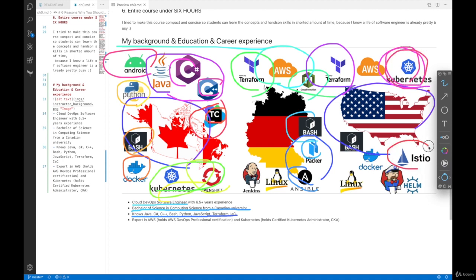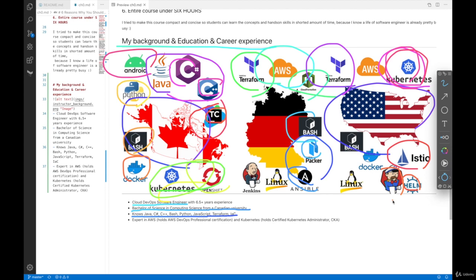Also, I have worked on Istio Service Mesh. I have applied Istio Service Mesh inside an EKS cluster. And also, I'm using Helm chart to deploy actual applications to the EKS cluster. Aside from that, I'm also using Jenkins, dockerizing Jenkins inside the EKS cluster using a Jenkinsfile.